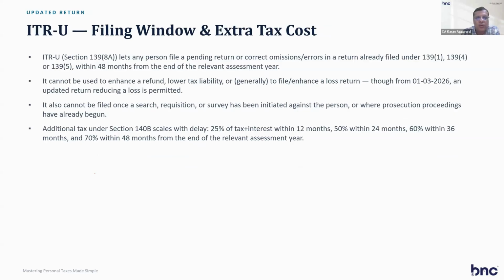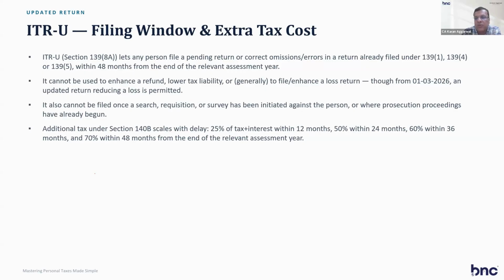So ITRU is a new concept where you can file 4-year returns. If you have forgotten to file your returns for the previous year, or 4 years previous to the relevant current year, you can file an updated return. For that, you have to pay 25% tax extra within 12 months, 50% within 24, 60% within 36 months, 70% within 48 months. If the tax liability comes, you have to pay extra 25% for filing return before for the last year. So it is a penalty nature tax, but you can file.